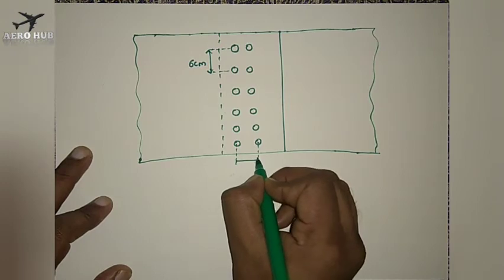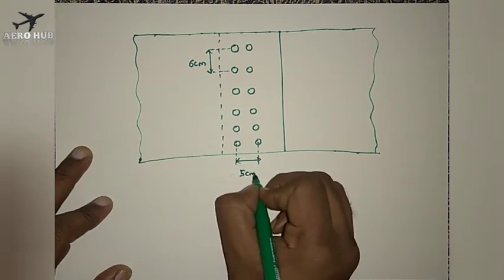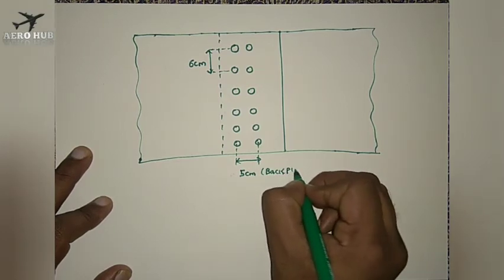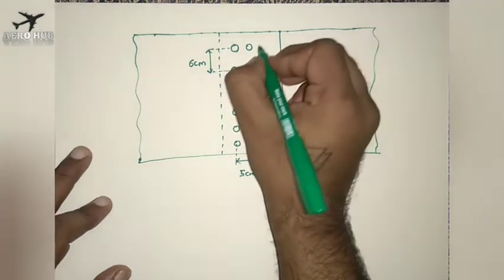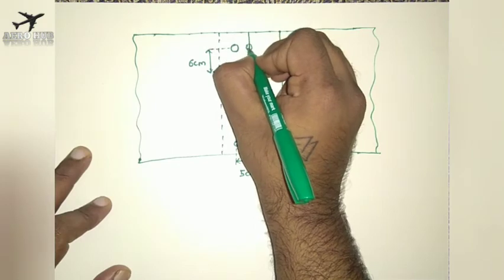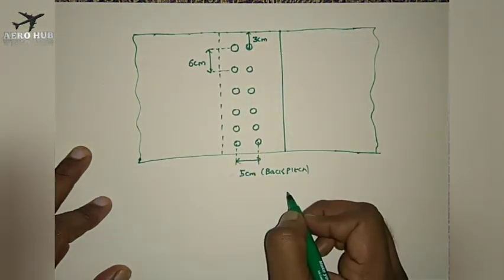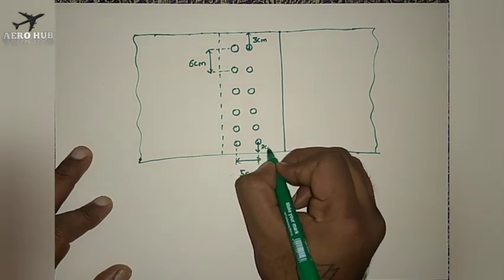This is back pitch, and back pitch is found to be 5 centimeter. Now the edge distance is this distance, found out to be 3 centimeter. So this also will be 3 centimeter.